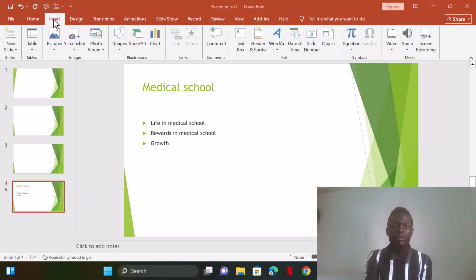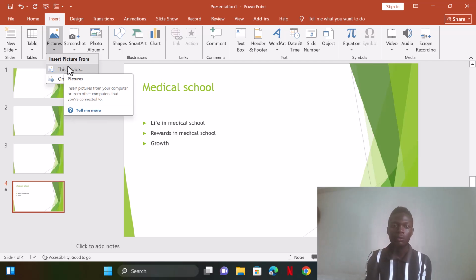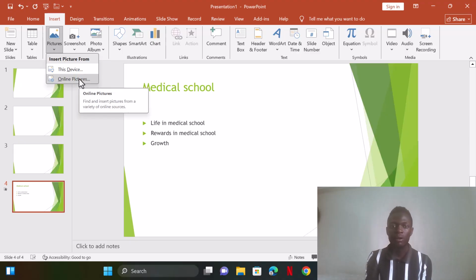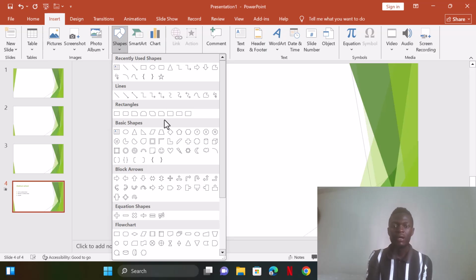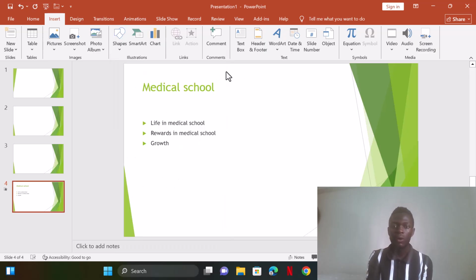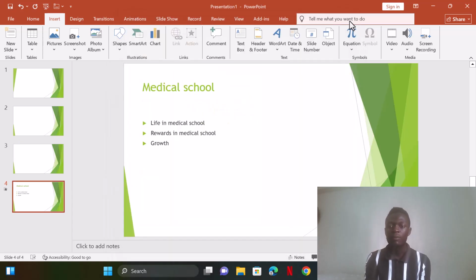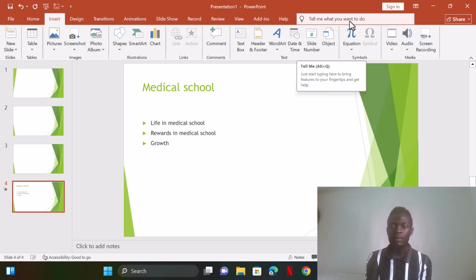Then the other thing you can also decide to do is insert pictures. Pictures, you come here down. I'm going to say here in pictures. They will have different options to insert picture from. If you have pictures on your device on that topic, you can get them from your device. You can also get online pictures by browsing. Then you can also add shapes, so we can add different shapes to make your work look organized. You can also add graphs in case you have data, maybe statistical data. You can design it in terms of graphs.